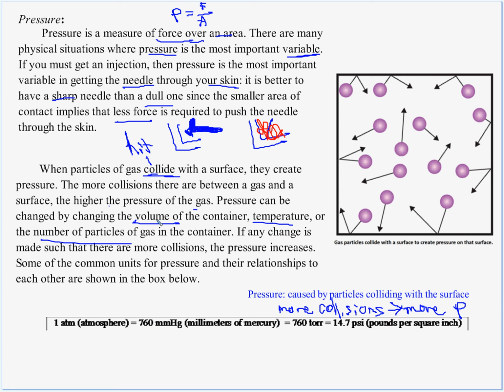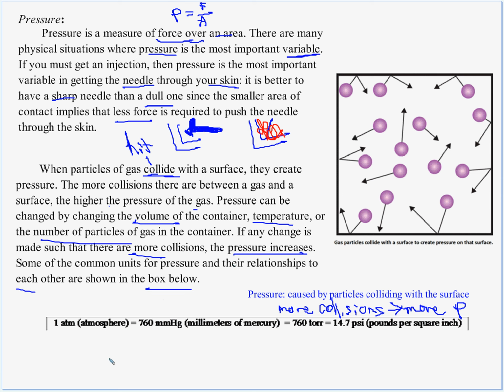If the volume's too big, if it's a big container, they're not going to hit the surface very much because they have to travel a long time. If it's really hot, they're going to move faster, they're going to hit more often. And if there's a lot of particles, of course they're going to hit more. That makes sense. If any change is made such that there are more collisions, the pressure increases. I already wrote that.